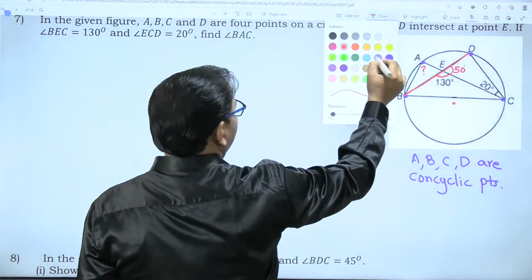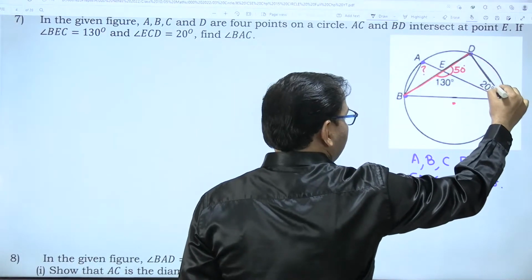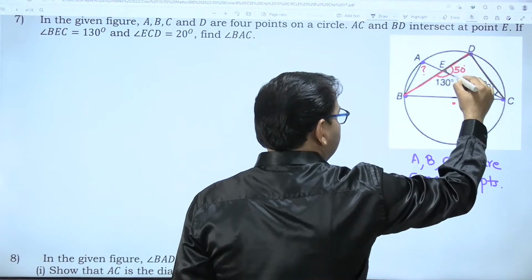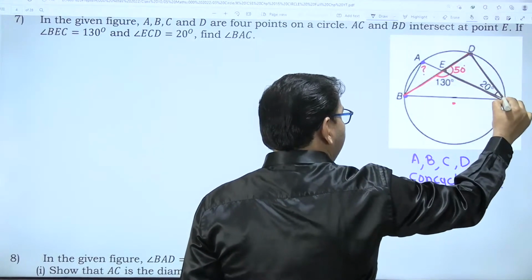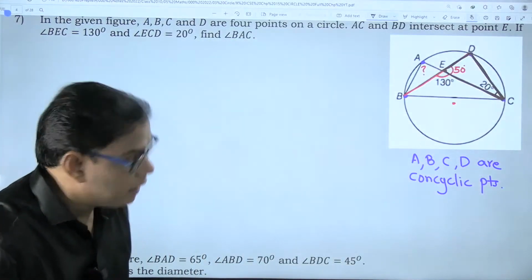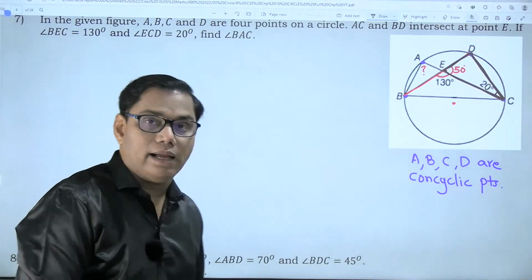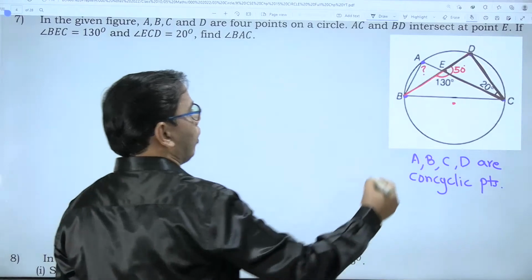Now you are going to concentrate on this triangle. Which triangle? Triangle DEC. In triangle DEC, when you add all three angles, angle D, angle E, and angle C, the sum is equal to 180 degrees.